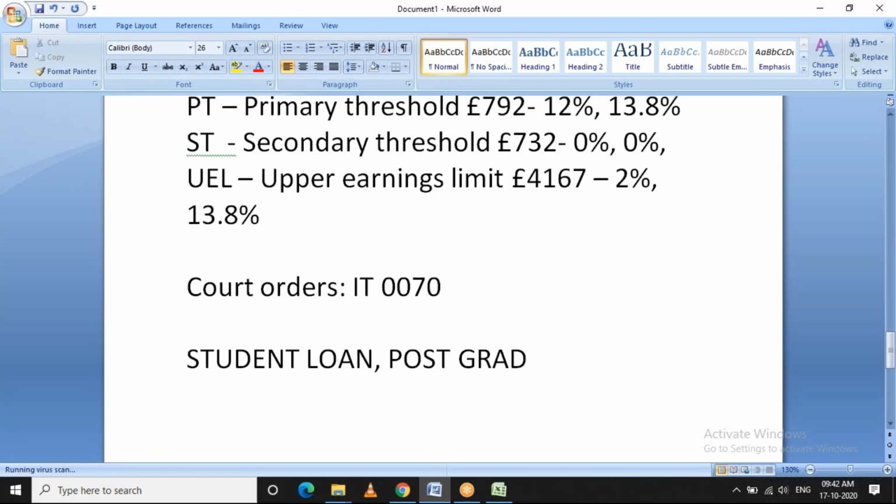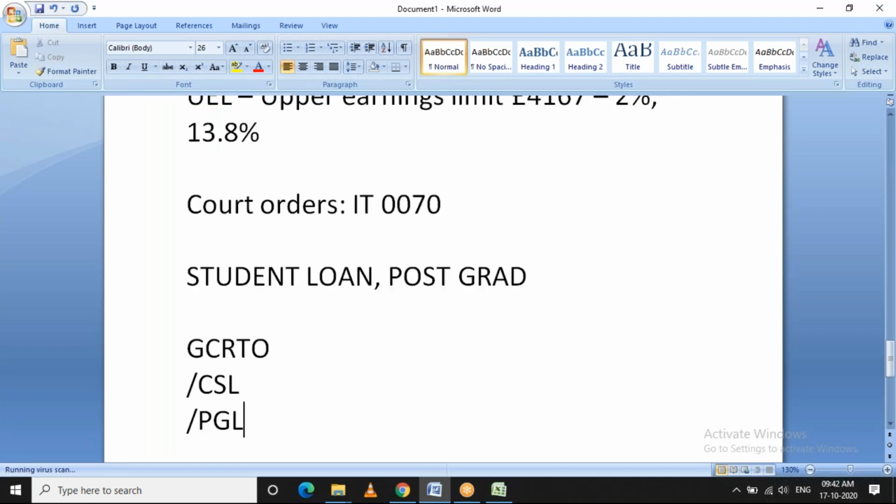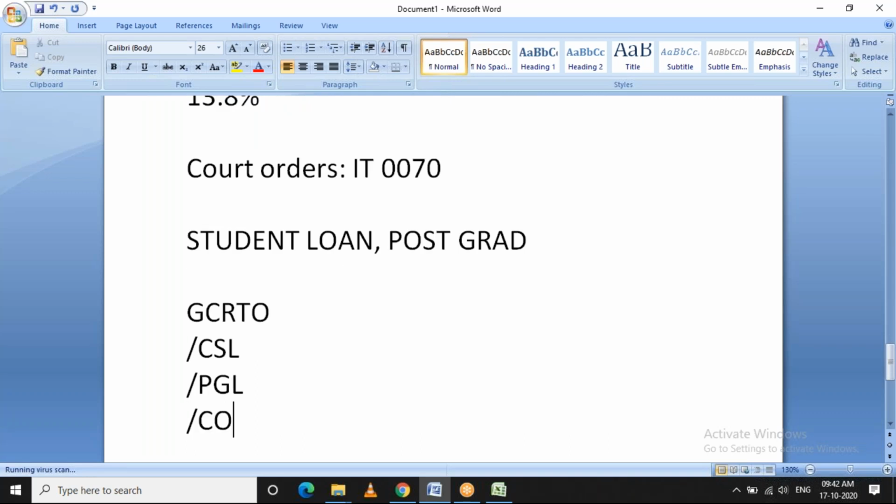The function which does this is GCRTO, and it generates different wage types like /CSL for student loan, /PGL for postgraduate loan, and /CO1 for other court order types. So all the contributions will be calculated and generated in these wage types.